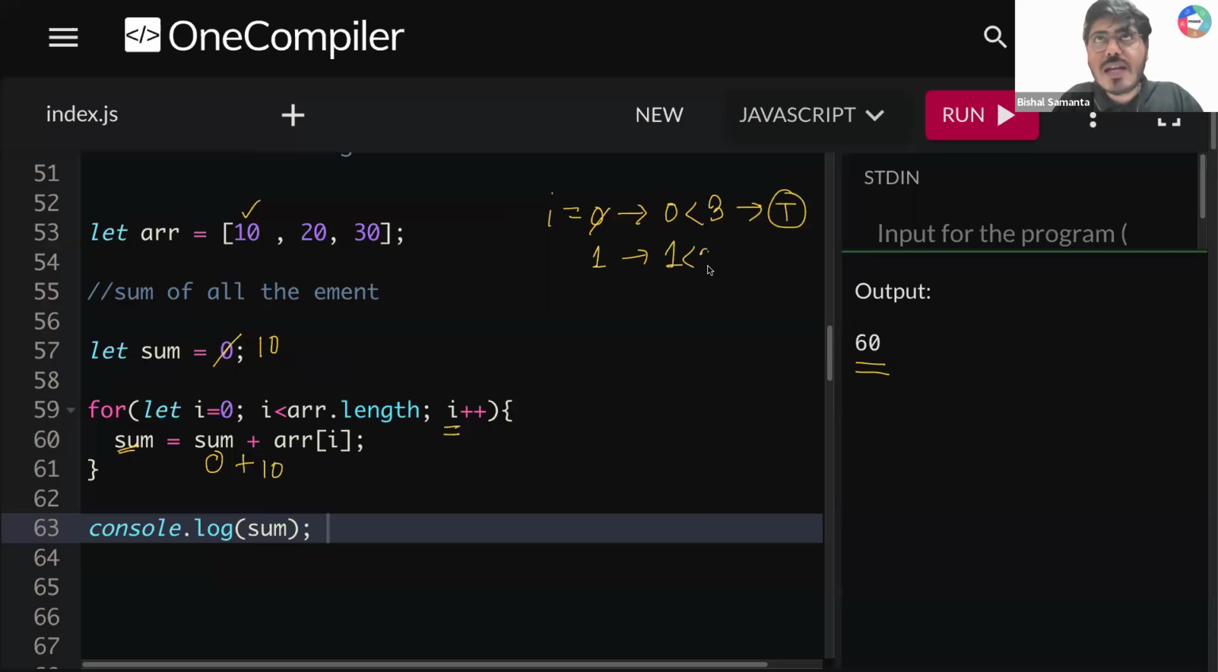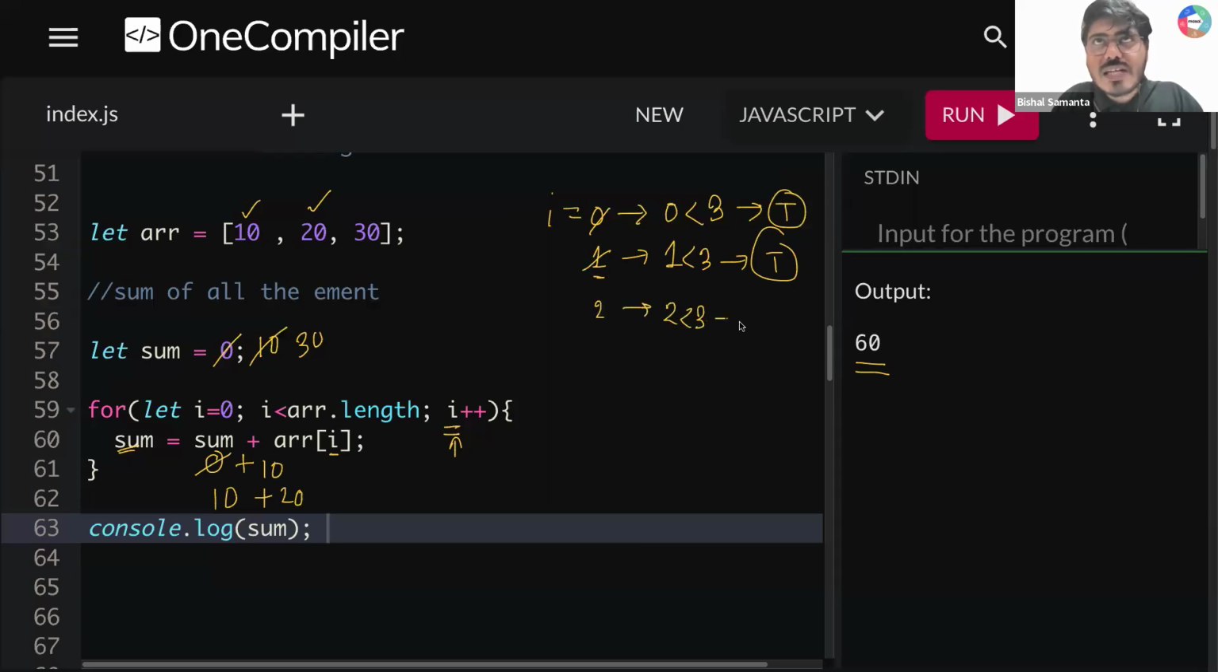Now tell me guys, 1 less than 3. Is that true? Yes, that is true. Again, you will come down. Sum is equal to sum plus array of I. What is my sum value now? It is not 0 anymore. My sum value is 10. And after that, I'm writing 10 plus array of I. That means array of 1. Array of 1 will give me 20. So 10 plus 20. What will be my new sum value, guys? 10 plus 20 will give me what? 30, right? After that, I plus plus. I value will become 2.